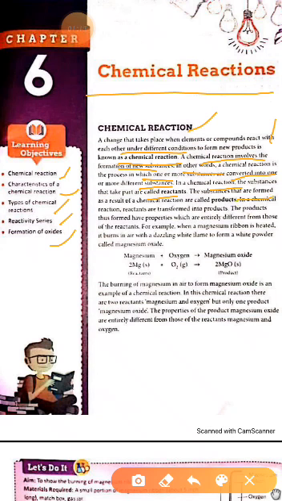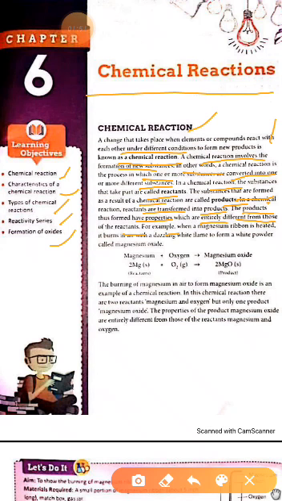The substances that are formed as a result of a chemical reaction are called products. In a chemical reaction, reactants are transformed into products. The products thus formed have properties which are entirely different from those of reactants.